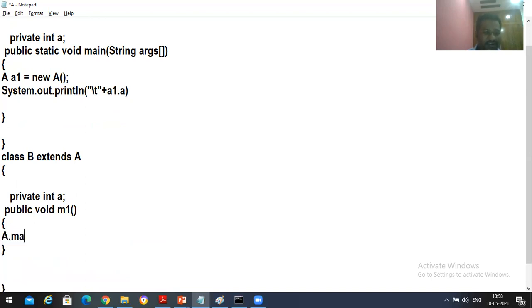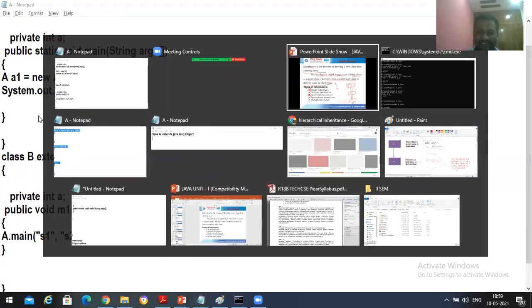A dot main of, within double quotes you will be taking something like S1, comma, within double quotes S2, within double quotes S3. Okay, some strings I'm going to take. Let's save this program.